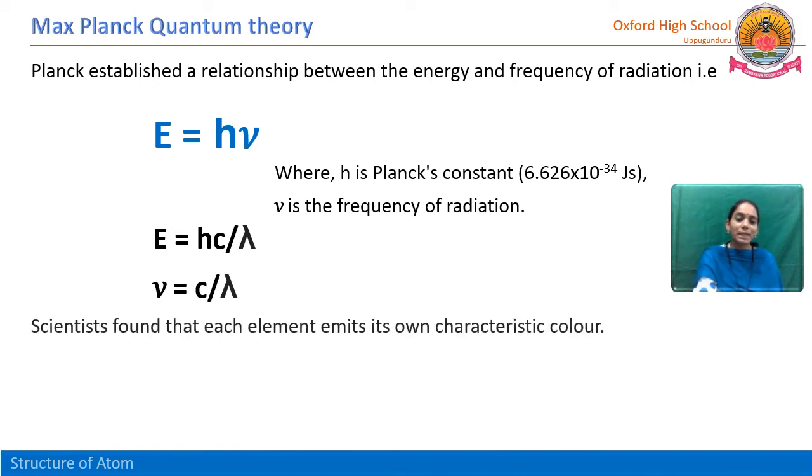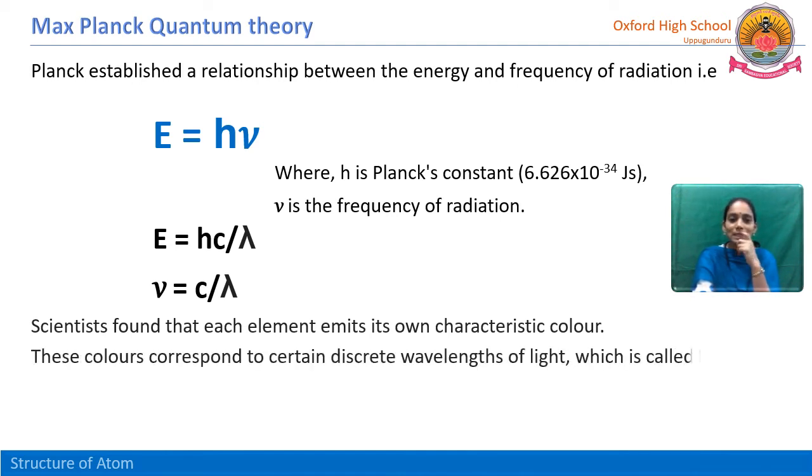Scientists found that each element emits its own characteristic color. After these experiments, after Max Planck explained emission and absorption spectra, scientists found that each and every element differs in its colors. These colors correspond to certain discrete wavelengths of light. Different colors mean nothing but different wavelengths.